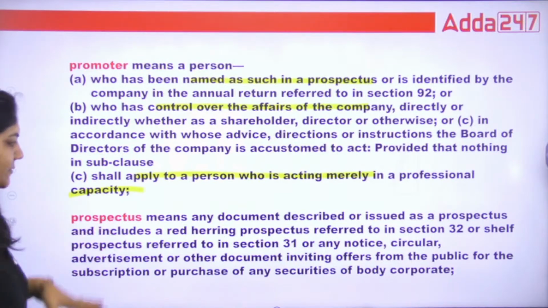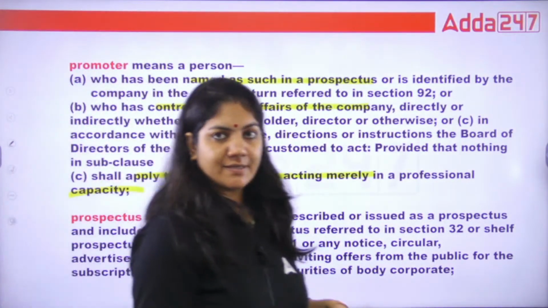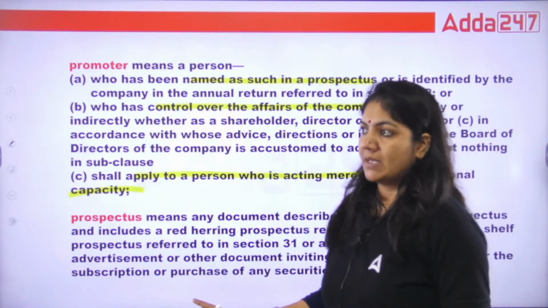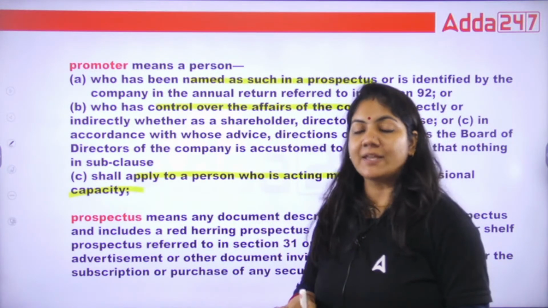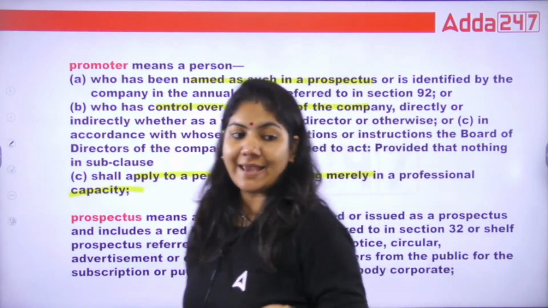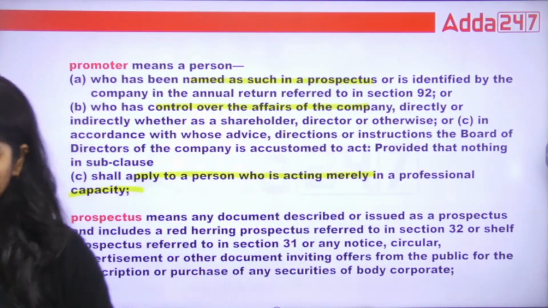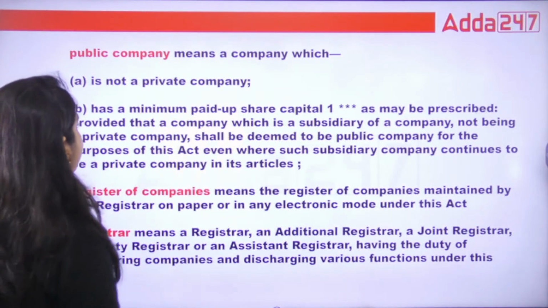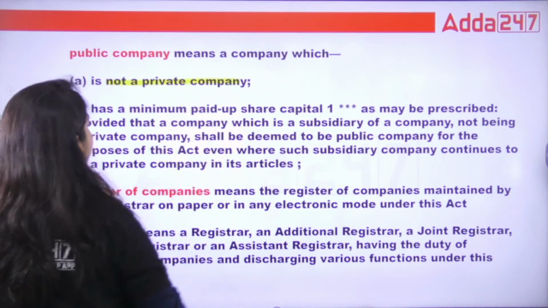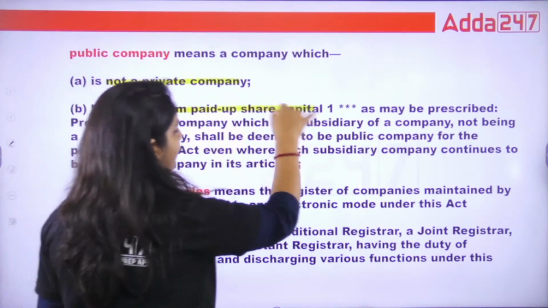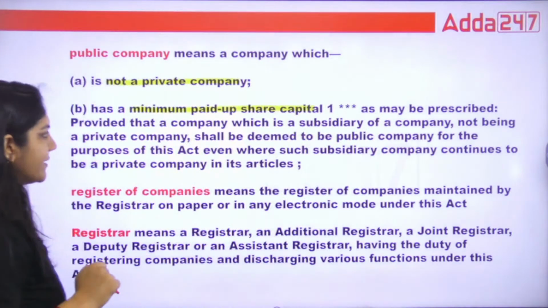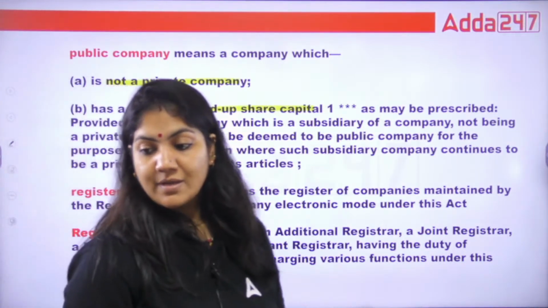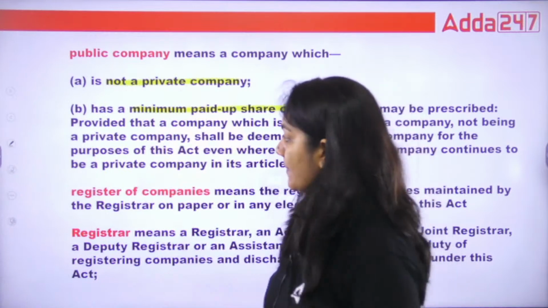What is prospectus? Prospectus is basically the brochure of a company in which the future planning of the company is mentioned so that any third party can invest in that company. That is called prospectus. What is public company? A company which is not a private company. Minimum paid up share capital 0. In public company, minimum members 7 and the maximum unlimited.